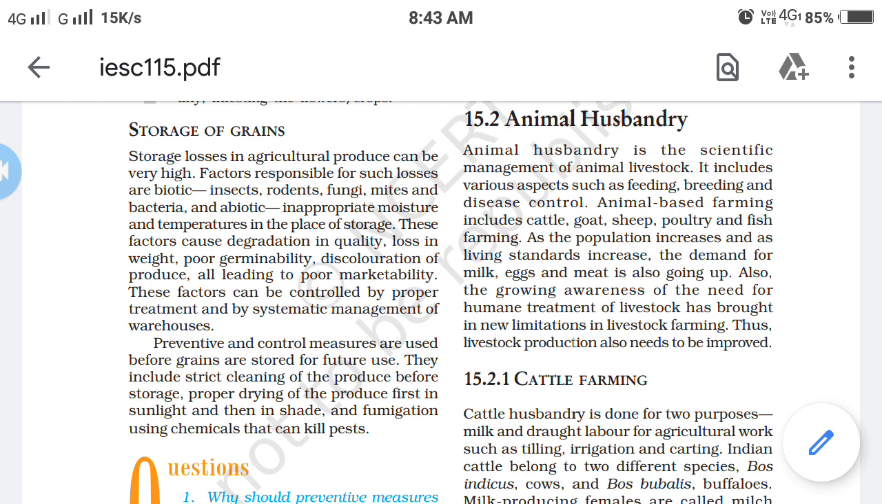So most of the moisture and temperature is maintained, some insects will be killed, and fungi and bacteria are also killed due to the temperature of the sunlight. So our grains will now be ready for storage, and due to these measures the quality of the grain can be maintained for the whole year. So these are the processes.